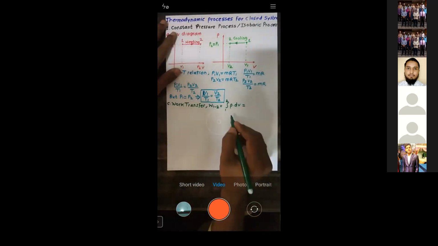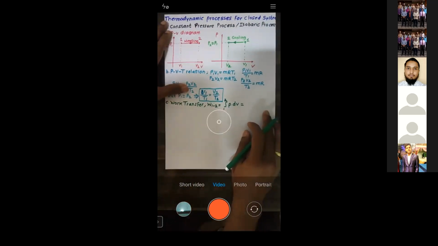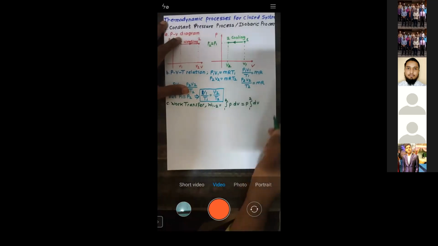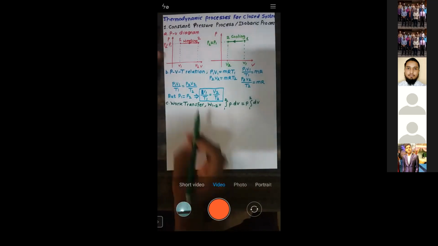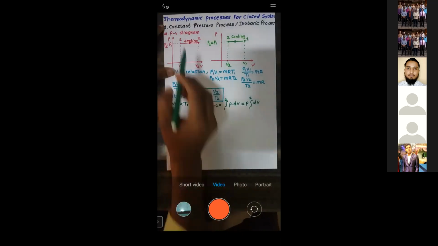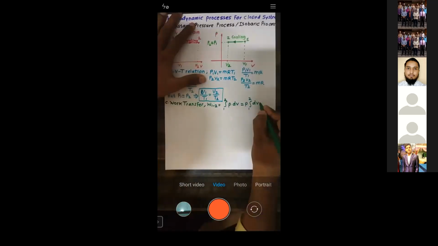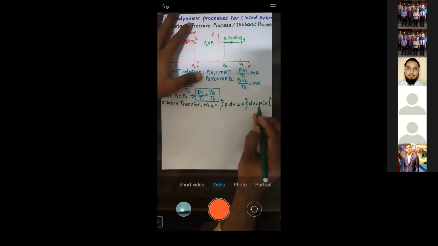Now see, in this process, pressure is held constant, right? Pressure is constant, so I will take it out of the integration, leaving integration 1 to 2 dV. Pressure is held constant because you can see P2 is equal to P1. That's why I took it outside the integration. So it is P into dV. Now what is the integration of dV? It is V, for the process 1 to 2.